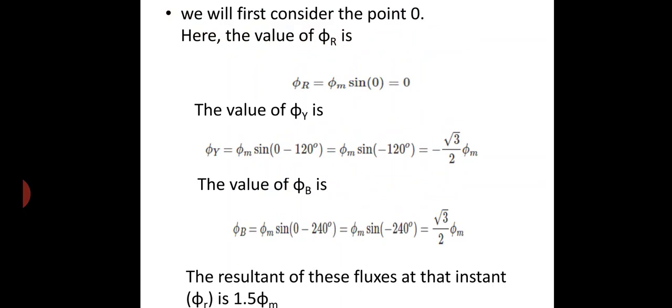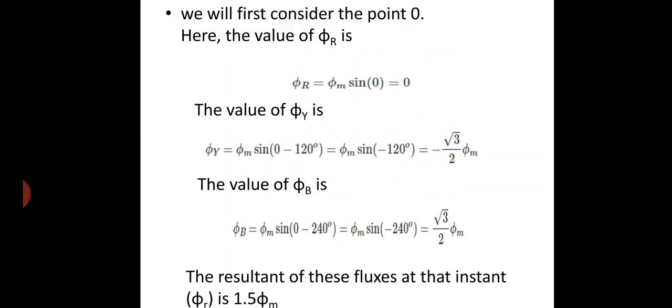And next we can calculate the value of phi b. So at every instant the theta value is to be changed. According to this, the resultant flux is also revolving about in our axis. So phi b is equal to phi m sin(omega t minus 240), and here put omega t equals 0. Now we get the expression phi m sin of minus 240. It will become root 3 by 2 phi m.